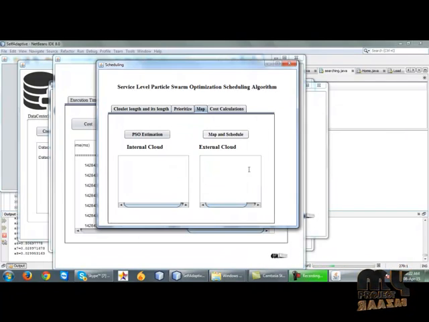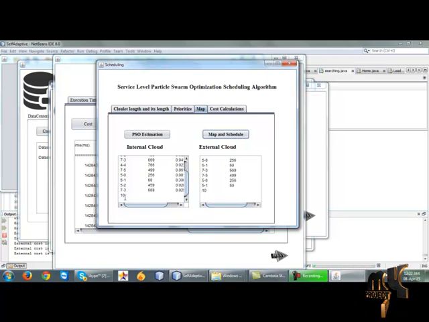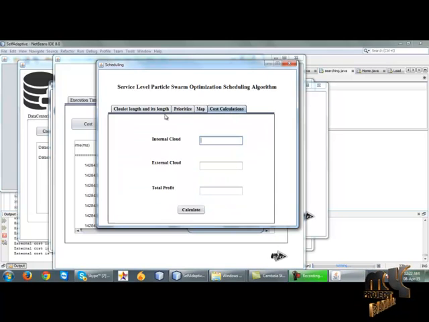Jobs are allocated to internal and external clouds. First of all, we give the 10 jobs to the internal cloud, and it runs all the jobs. If a virtual machine is overloaded, the job runs on the external cloud. Finally we calculate the cost for the internal cloud and external cloud, and the total profit of the external cloud.